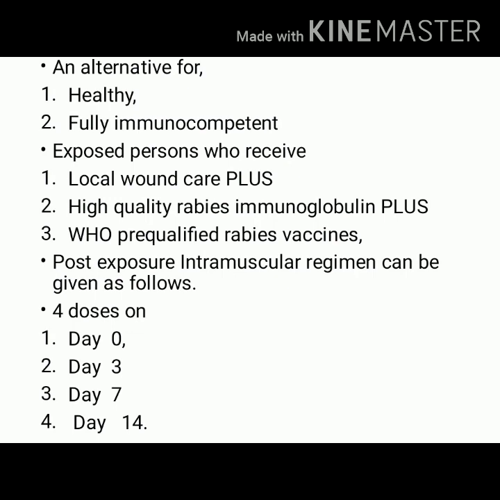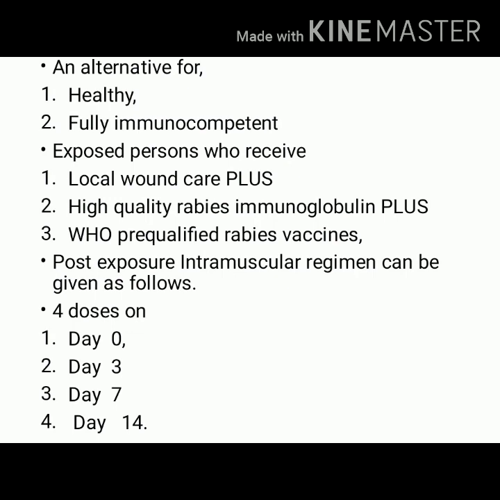These 3 are the most important criteria related to management: local care of wound or wound washing, plus rabies immunoglobulin, plus rabies vaccine. And if the individuals are healthy and fully immunocompetent, the post-exposure intramuscular 4 dose regimen can be given on day 0, day 3, day 7 and day 14.